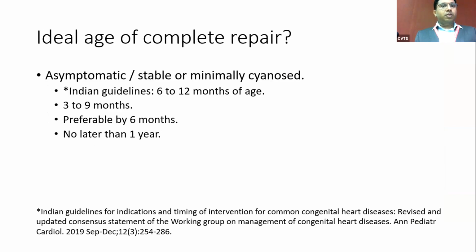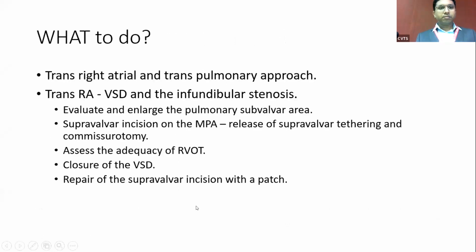Fortunately, a lot of studies have been done, and we have come up with guidelines on when to intervene on these children. The Indian guidelines presented through the IAP recommend complete repair for an asymptomatic or a stable or minimally cyanotic child between 6 to 12 months, whereas most of the Western literature prefers to do a repair between 3 to 9 months. And we all agree that no repair should be delayed for more than 1 year of age.